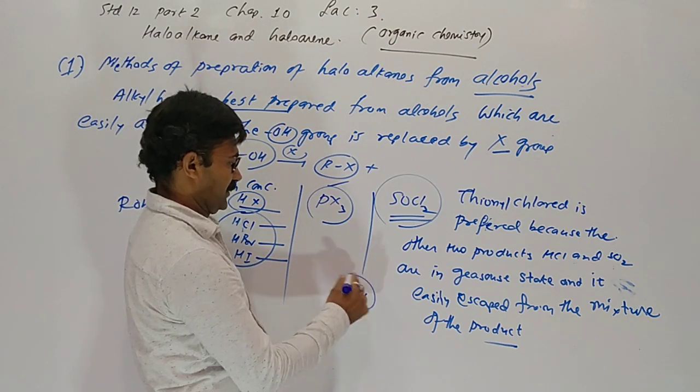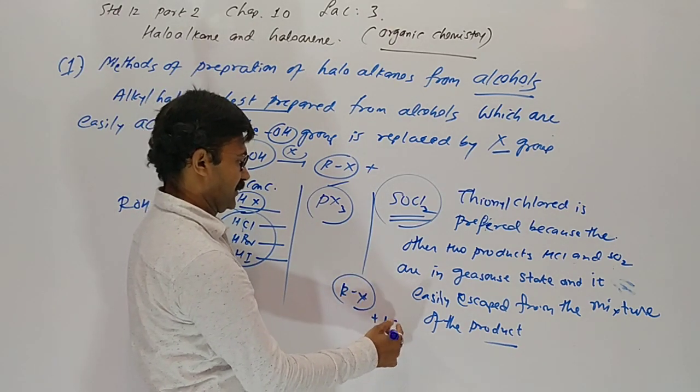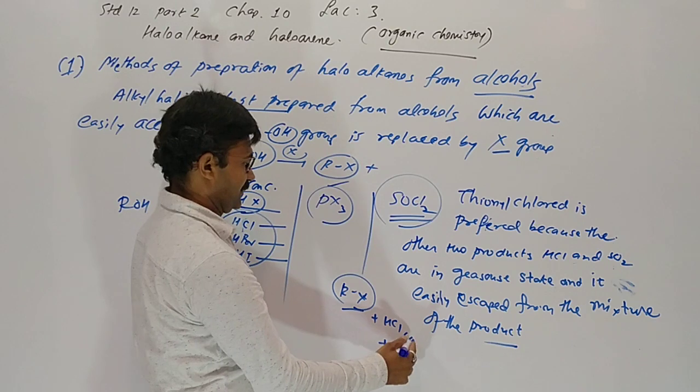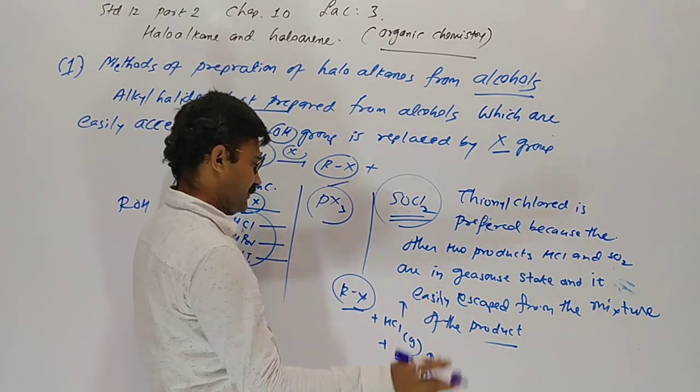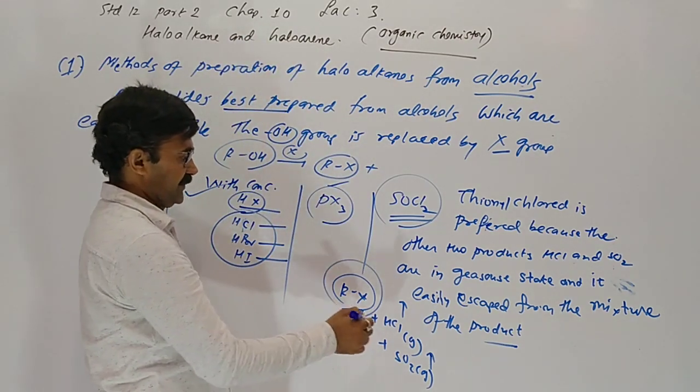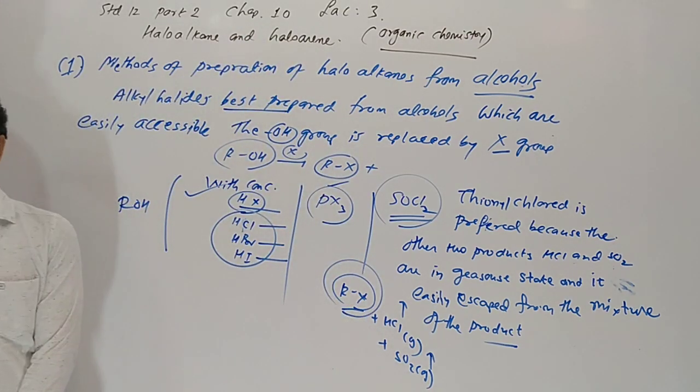When haloalkane is formed, the byproducts are HCl gas and SO2, so they escape, easily evaporate, and we get pure haloalkane. So it is preferred.